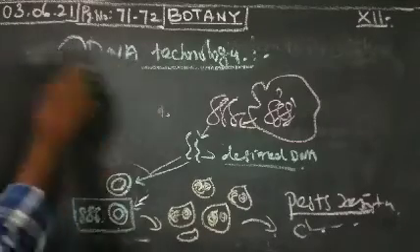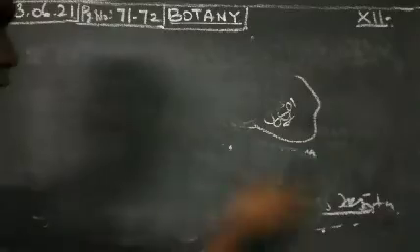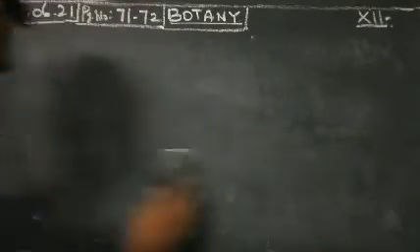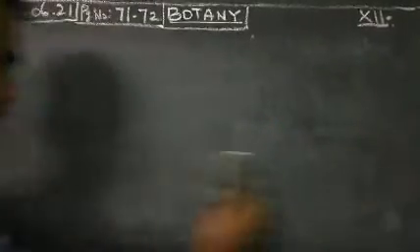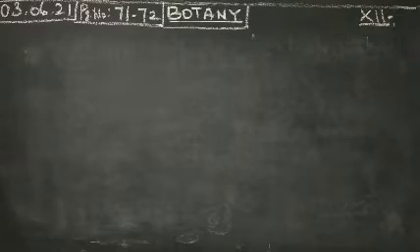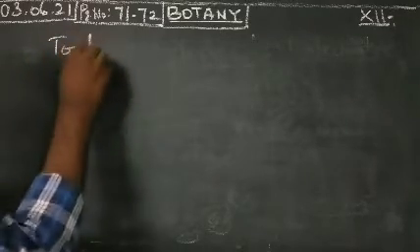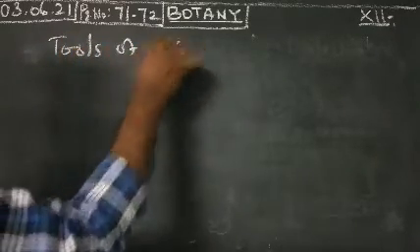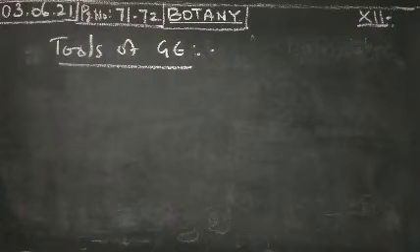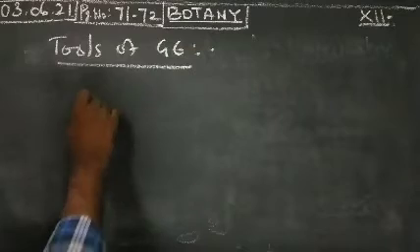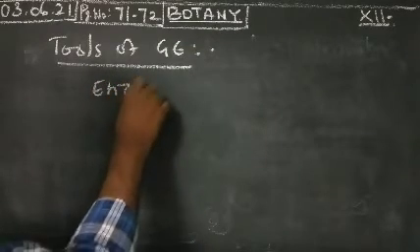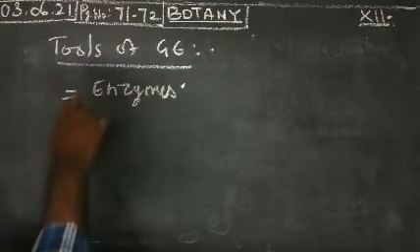The next one is tools of genetic engineering. There are 3 tools mostly used for genetic engineering. First one is enzymes. Enzymes are very important.